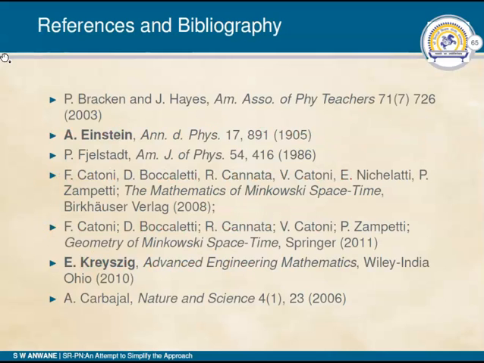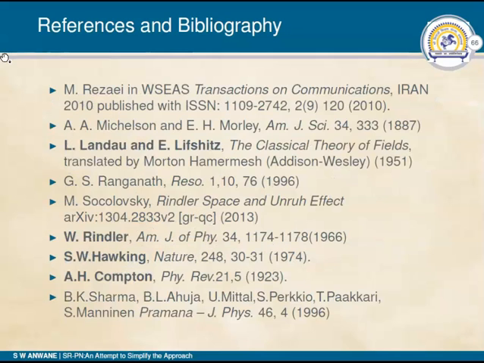Here we are going through some important references which I have highlighted. One of them is by Albert Einstein. Then another is Kreyszig's book on advanced engineering mathematics. One most important reference that I am exploring every now and then is the Russian authors' approach to special relativity, wonderfully presented by Landau and Lifshitz in their book, The Classical Theory of Fields.